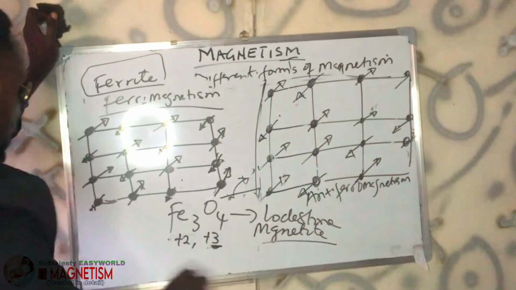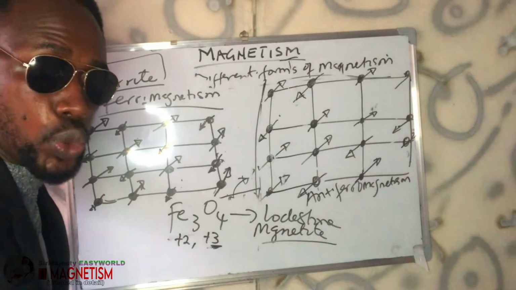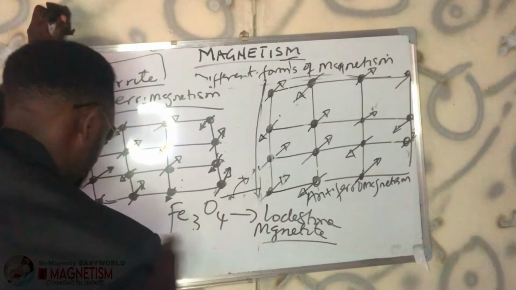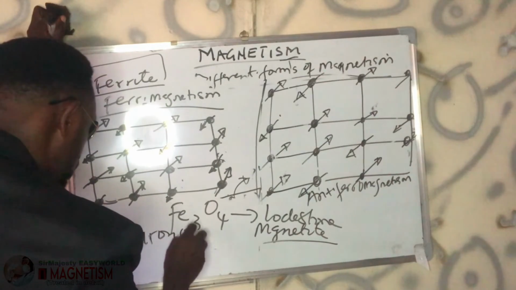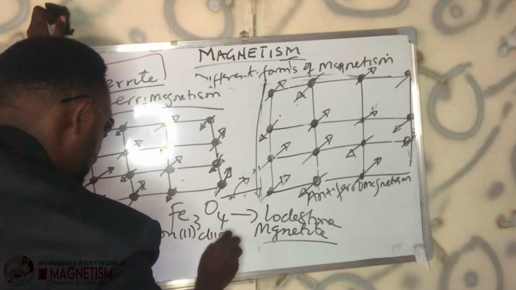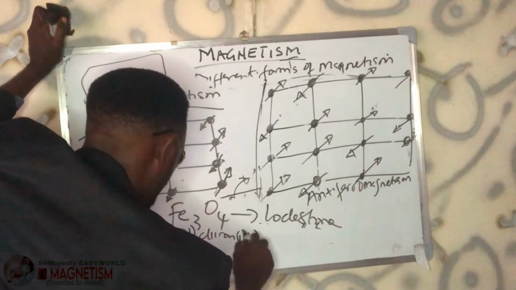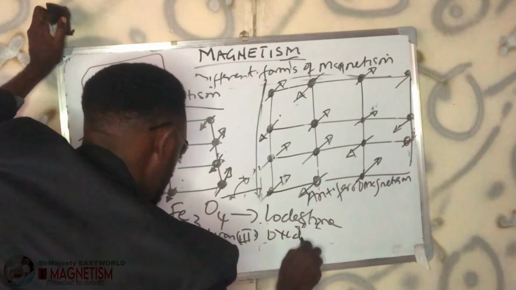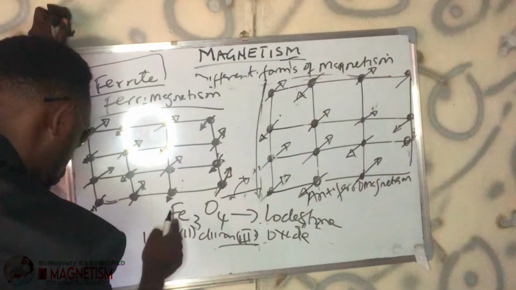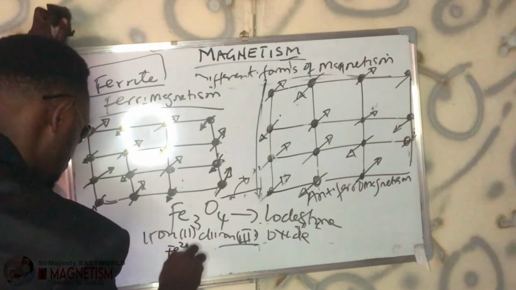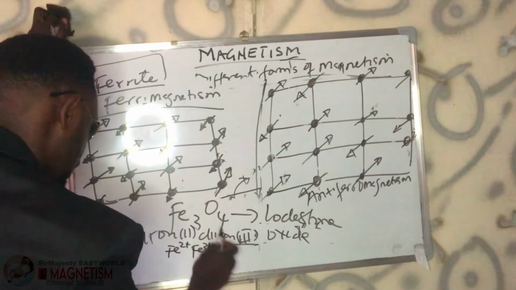Exactly. So in this case, the name of this compound is actually iron 2 diiron 3 oxide. Yes, this magnetite by alphabetical name is iron 2 diiron 3 oxide. Meaning that out of these 3 atoms, 1 has +2 and 2 have +3 for the ions, the charges on them.